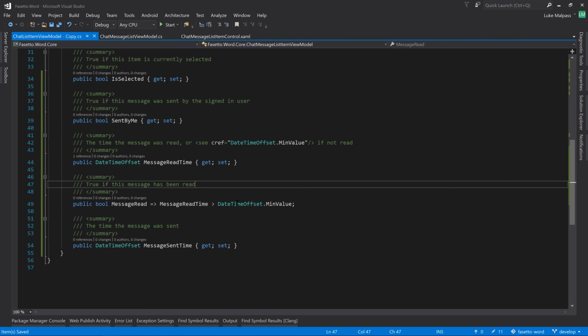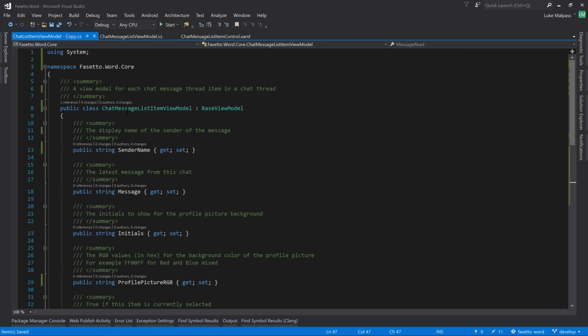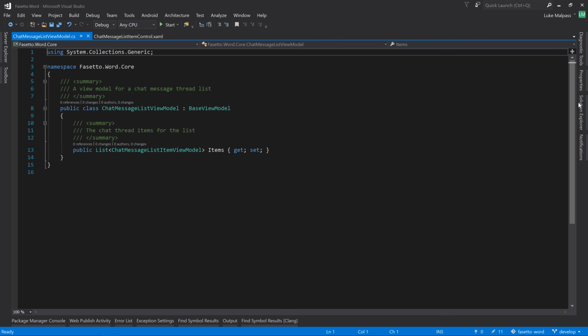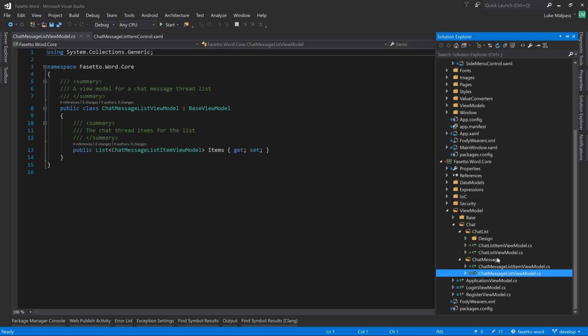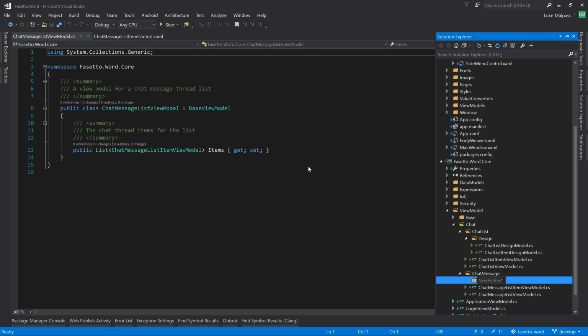And I think that'll do for our view model. We can always come back and add things, so click here, rename this file as well. Now we've got the view model, we need to make some design view models as well so we can visually test and create the controls inside the designer. So add another folder inside chat message and call it design.